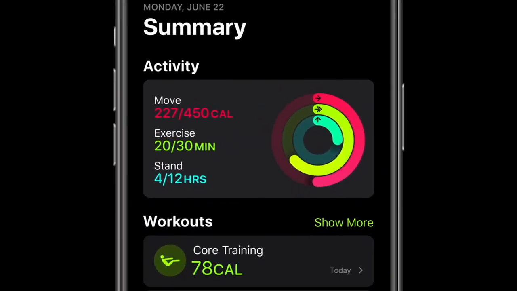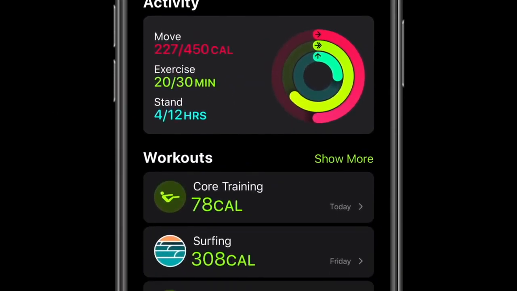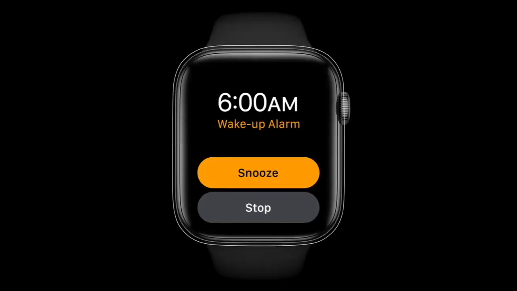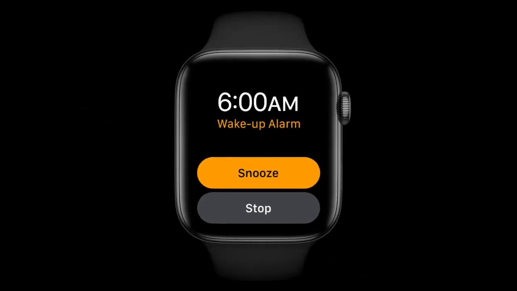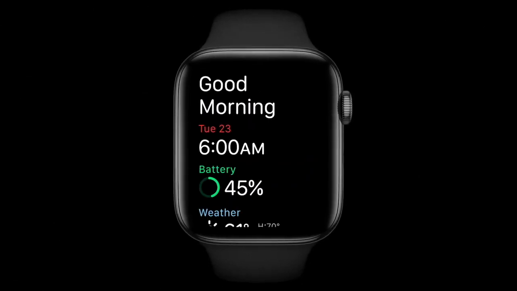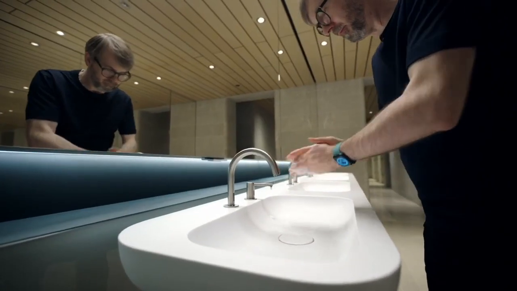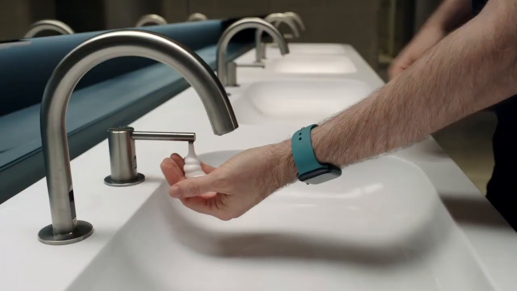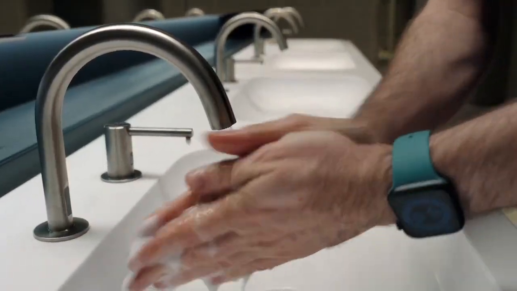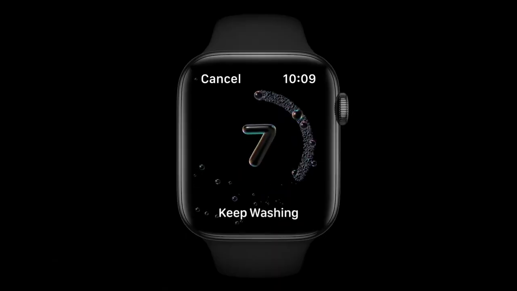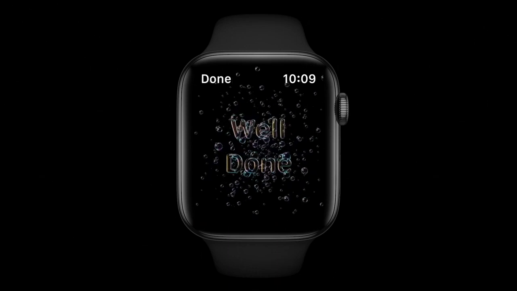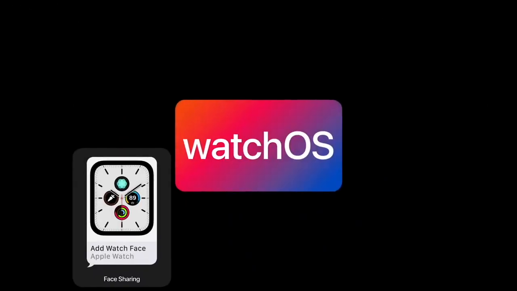Also, there is this new activity UI for your iPhone. Now, watchOS will also display a new interface when your alarm goes off in the morning. It will tell you battery and weather. The new watchOS also comes with wash detection, in which Apple Watch detects when you are washing your hands and sets a timer so that you know for how long you need to wash your hands. And if you stop in between, the timer would say keep washing. It would say well done with a haptic feedback. So this was all about watchOS.